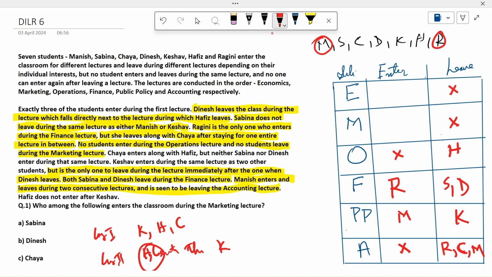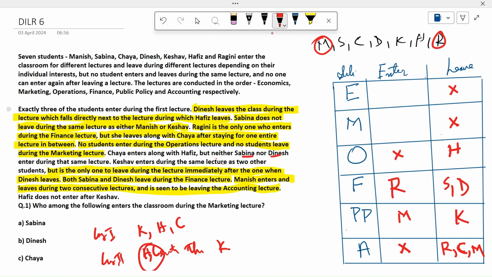So if they need to enter before Keshav, either the case is that all three enter together, or H and C enter first, meaning Hafiz and Chaya enter and then Keshav enters. Okay, Chaya enters, but neither Sabina nor Dinesh should enter with them during the same lecture. Keshav enters during the same lecture as the other two students.